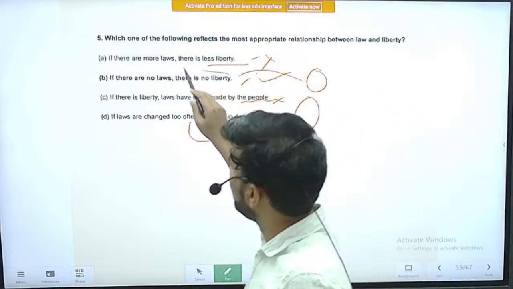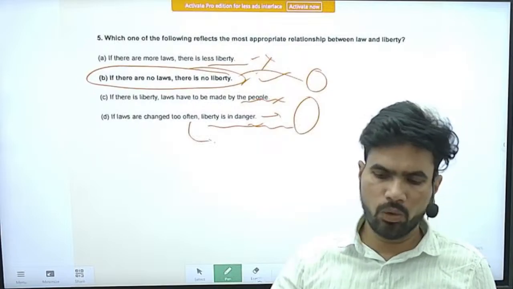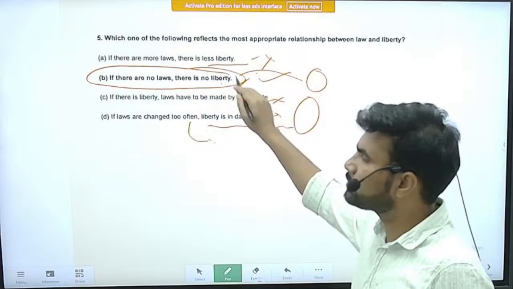So the most appropriate option is option B only. If there are no laws, there is no liberty, right? So this statement seems always correct.